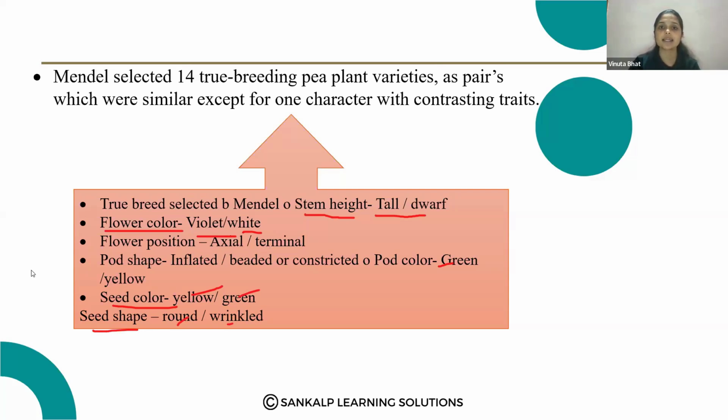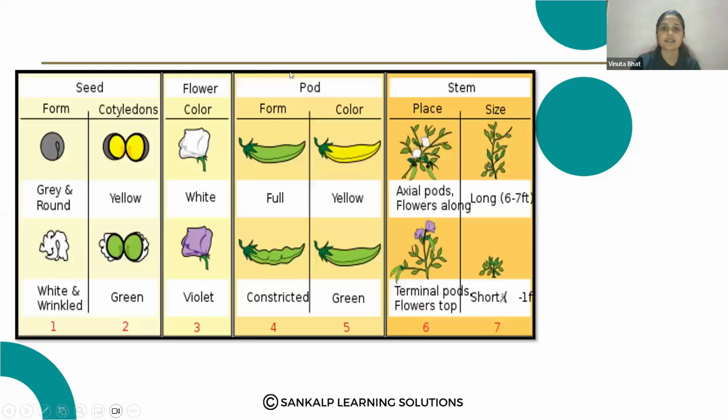So he selected 14 true breeding plants. How many characters did he select? Around 7 contrasting characters and 14 true breeding plants. These are the contrasting characters selected by Mendel for his experiment.